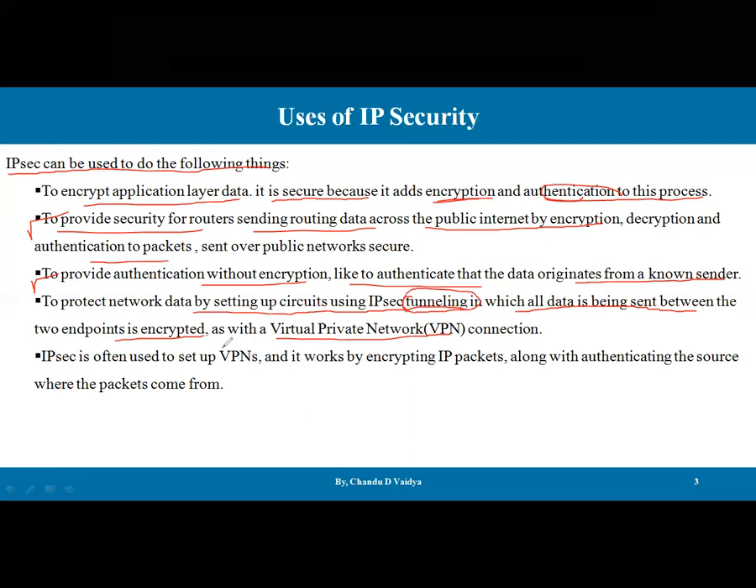Okay, this also is going to be provided by splitting the circuit using the IPsec tunneling for the data. Apart from this, IPsec is often used for the setup of VPNs, virtual private networks, and it works on encrypted IP packets, along with authentication and security for the packets. Okay, so these are the uses. Apart from this, authentication and integrity mechanisms are also available. But these are the additional uses of this one.